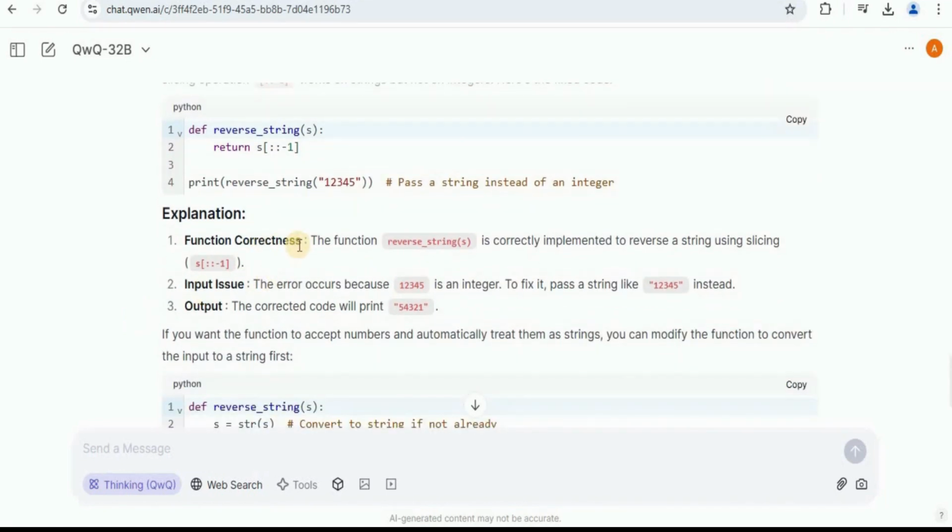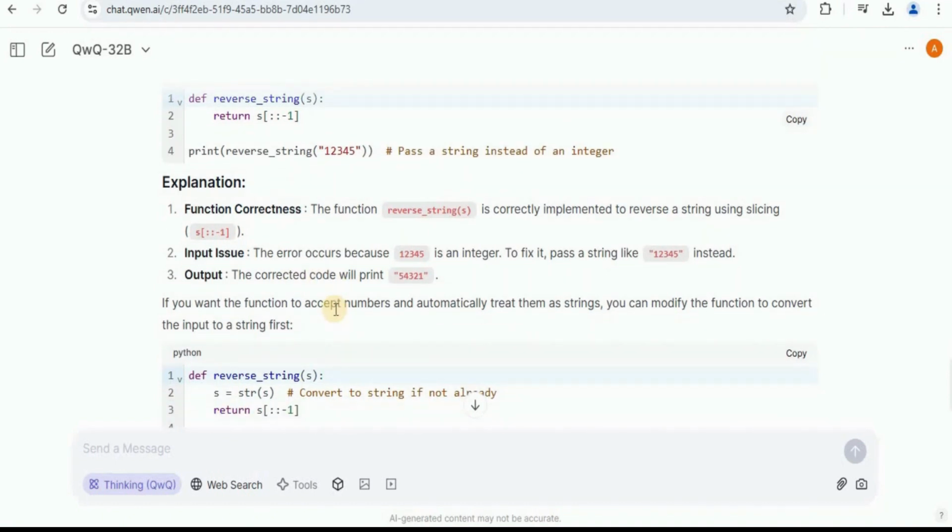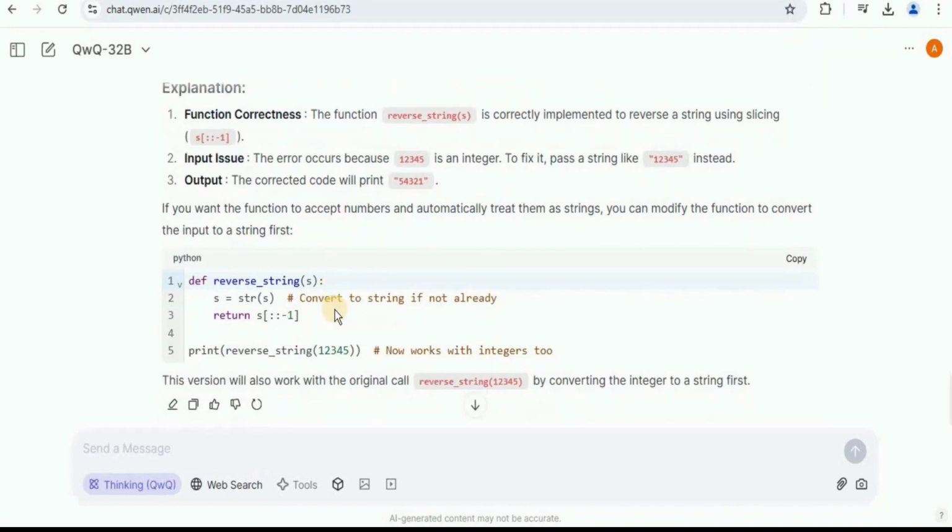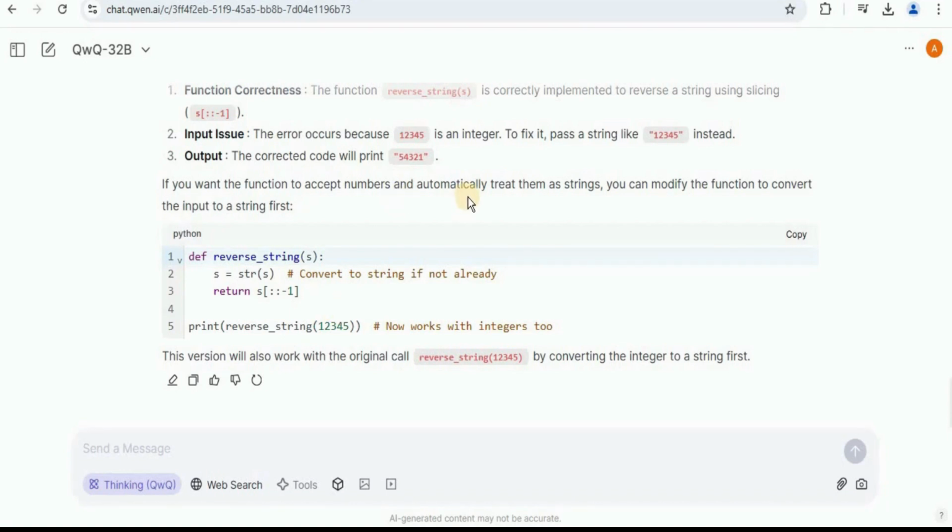Firstly, we have the function correctness. The function is correctly implemented to reverse a string using slicing. Input issue, the error is because this is an integer. And then the output is the correct output, which will print the string in reverse order. But if you want the function to accept numbers and automatically treat them as strings, then you can modify the function to convert the input to a string first. This is another way of correcting the function.